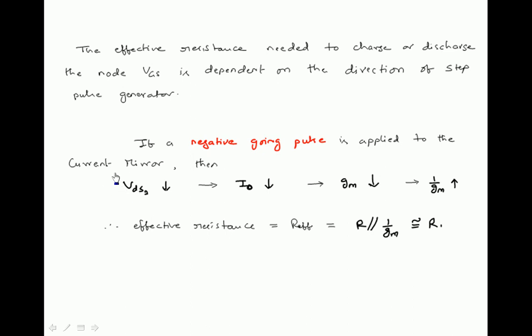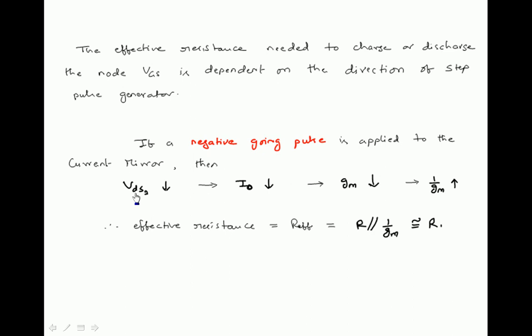So we are writing, when VDS2 reduces, that forces I naught to reduce. Whenever I naught reduces, transconductance reduces. Transconductance is nothing but output current by input voltage. For the same input voltage, if output current reduces, that means transconductance is reducing. So GM is reducing. Whenever GM reduces, 1 by GM increases.